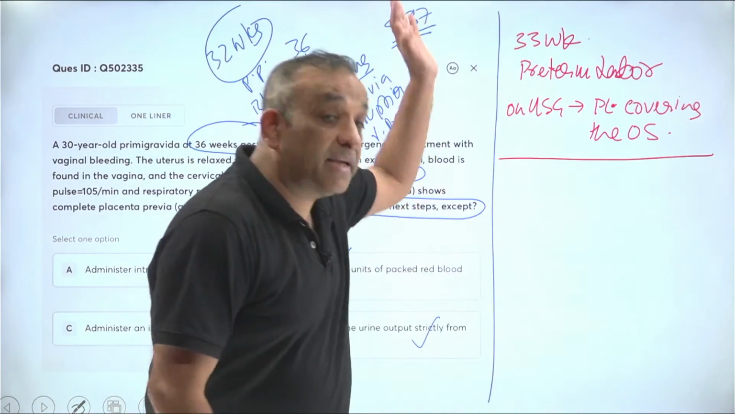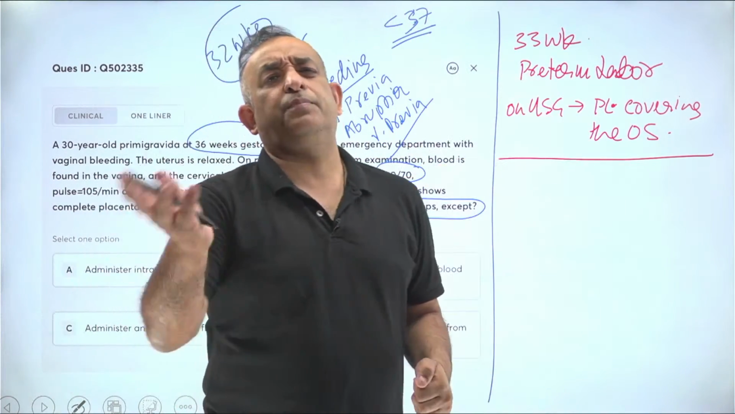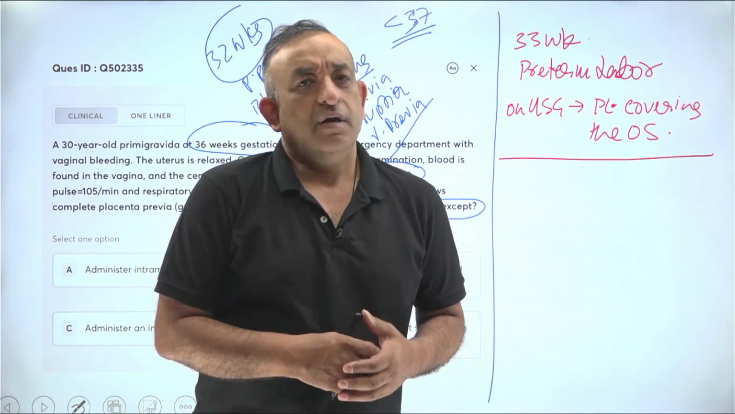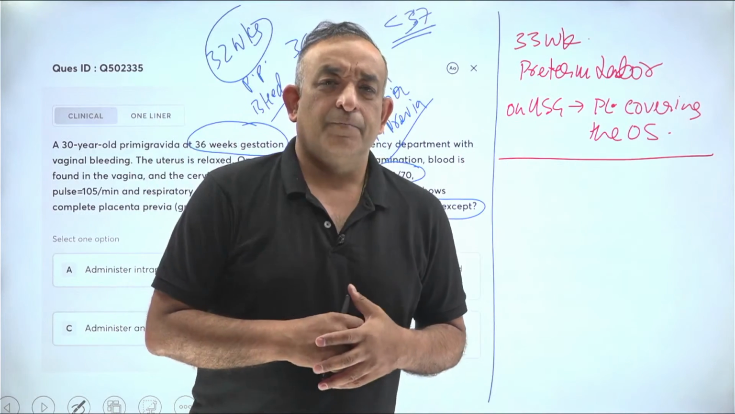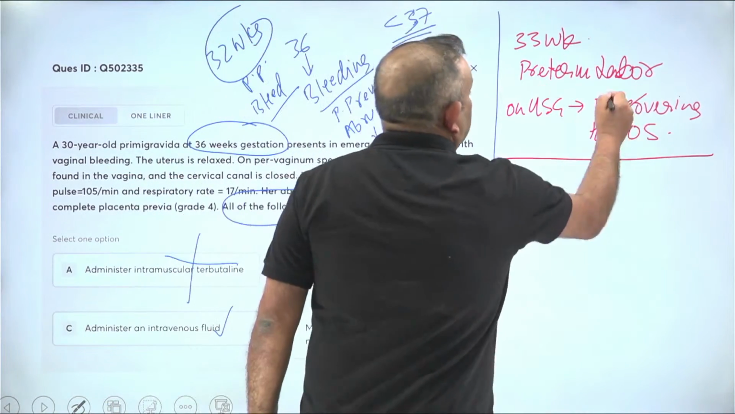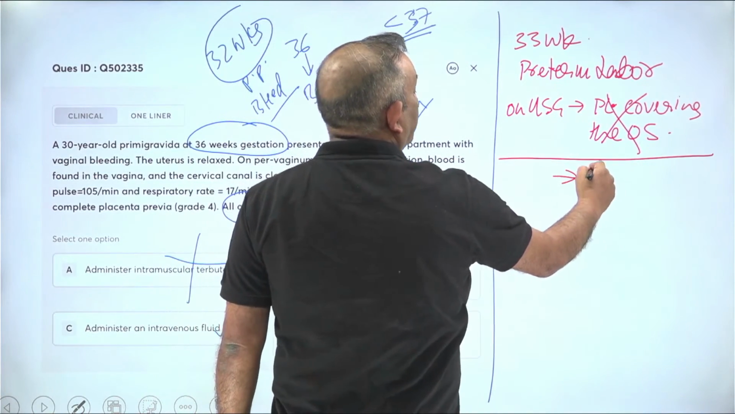Now, this is a case of preterm labor. Give tocolysis. Incidentally, there is a placenta previa. Well, she's not bleeding. It is not of any botheration to us. Placenta previa happens to many patients. It's like asking, forget this one. Leave this. Preterm labor, on ultrasound the baby is in transverse lie.